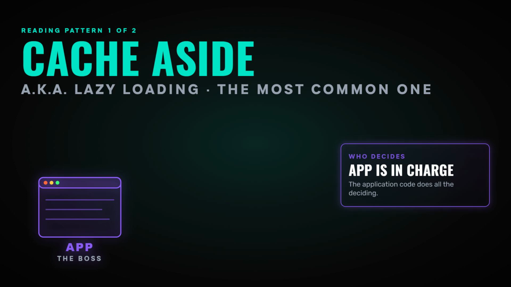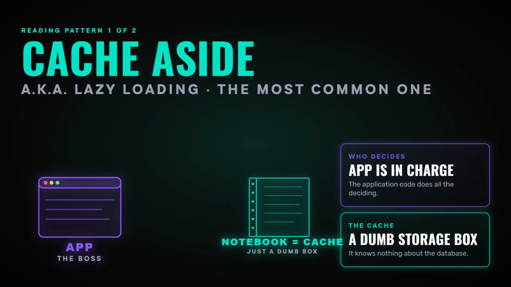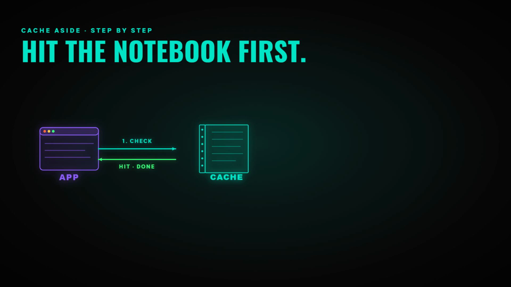Second reading pattern is read through. Read through is almost the same picture with one difference. The cache itself is smart and does the fetching. In this version, your assistant doesn't manage two tools. Instead, imagine the notebook is magic. You ask the notebook for a file. If it's written there, you get it instantly. If it's not, the notebook itself quietly walks to the filing cabinet, grabs the file, writes itself a copy and hands it to you, all without you lifting a finger.